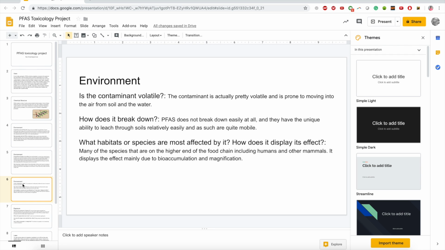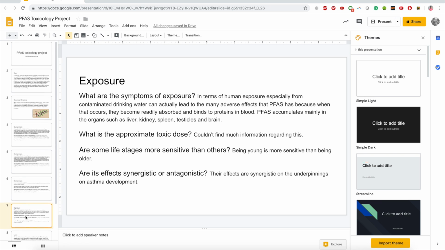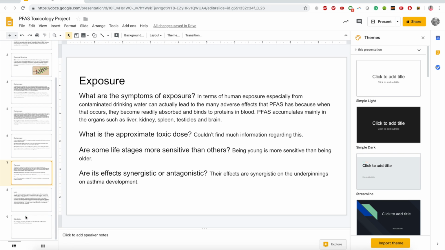Is the contaminant volatile? It's pretty volatile and is prone to moving into the air from the soil and water. And how does it break down? It does not really break down easily at all and has the unique ability to leach through soils relatively easily and is quite mobile. What habitats or species are most affected by it, and how does it display its effect? Many of the species on the higher end of the food chain, including humans and other mammals, are highly affected by it. This effect is mainly displayed through bioaccumulation and magnification.